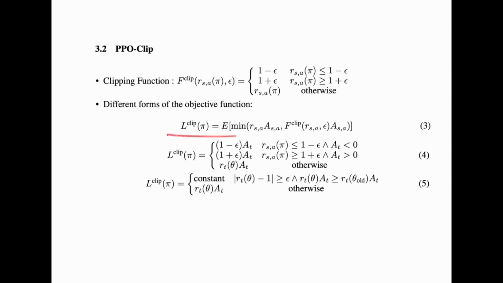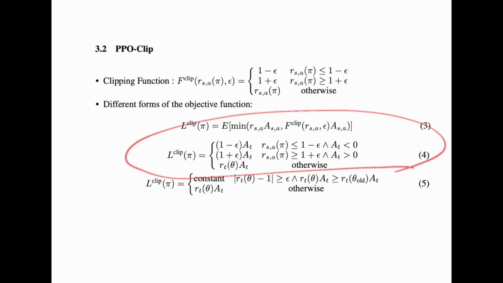The first one, equation number 3, is the basic definition of PPO clip. It takes the min of the likelihood ratio times the advantage, and if it is out of the clip range, then we simply replace it with the margin value.